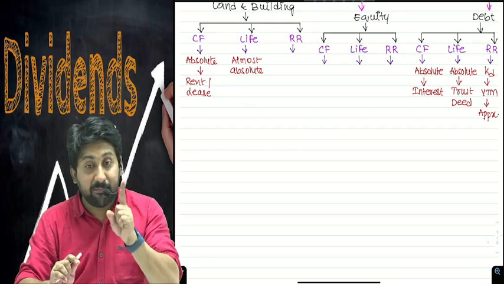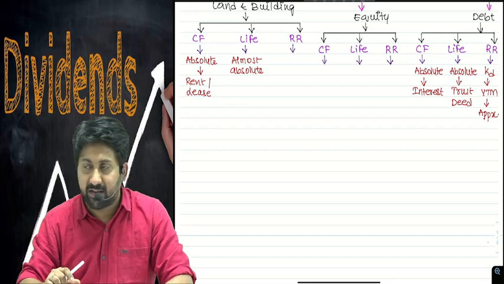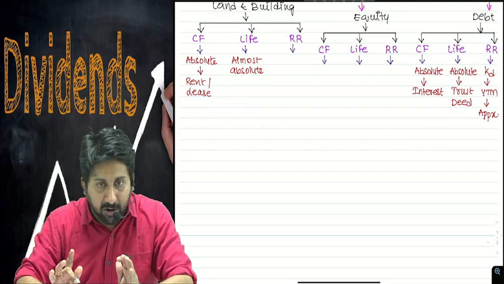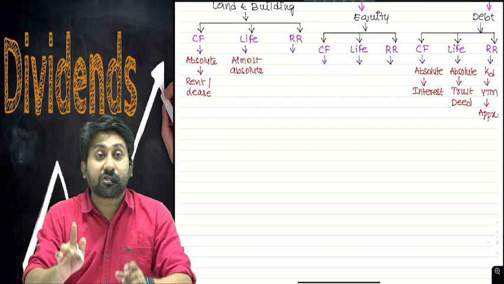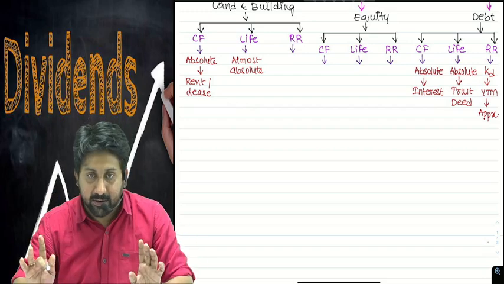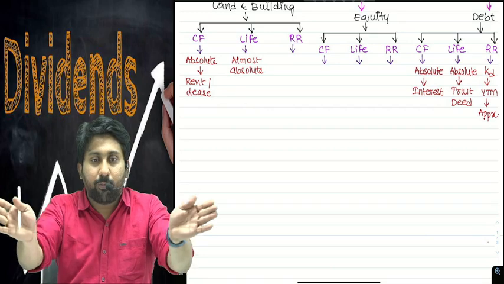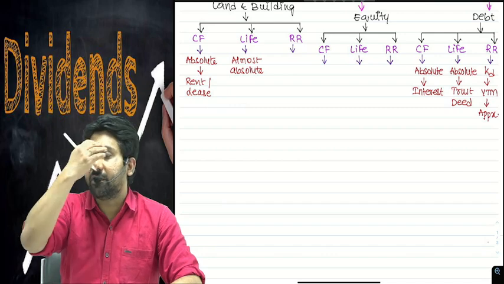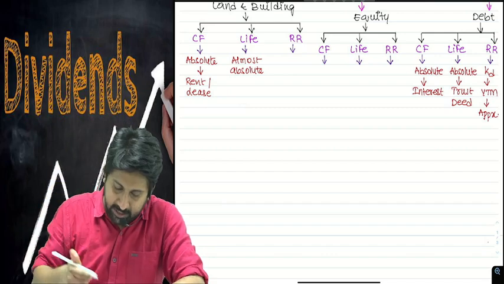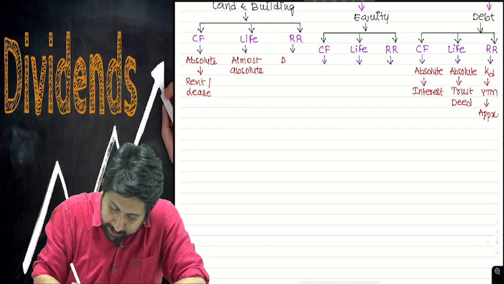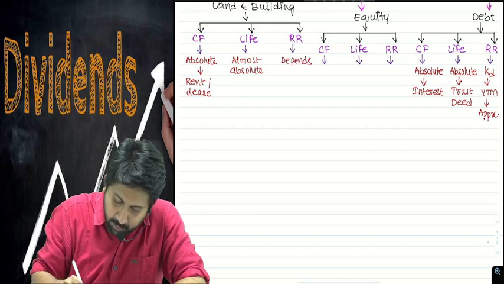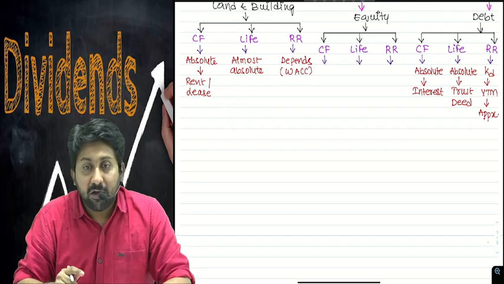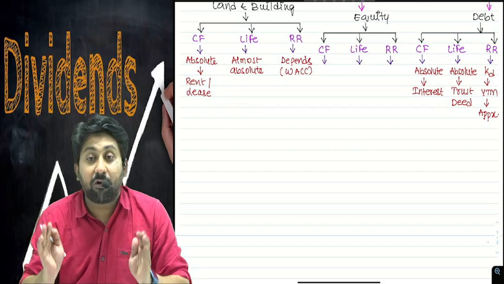Therefore, in capital budgeting problems in CA Inter, you will use WACC calculations most of the times for calculating PV factors, because companies will invest both equity and debt when financing an asset, such that the revenue from that will be given to both of them. Clear? For financial leverage sake, what financial leverage is and all the other things, I will explain very clearly. Okay, sir. Required rate, it depends. Most of the times it will be weighted average cost of capital, because we don't involve just one funding, we involve a blend of funding.